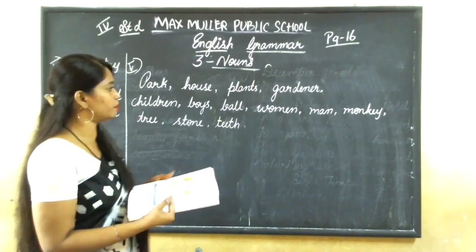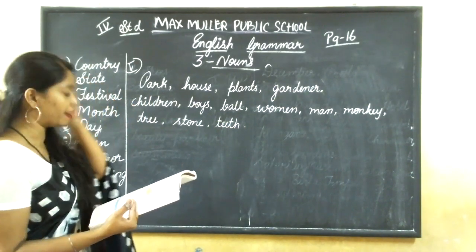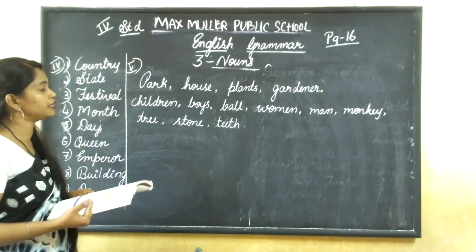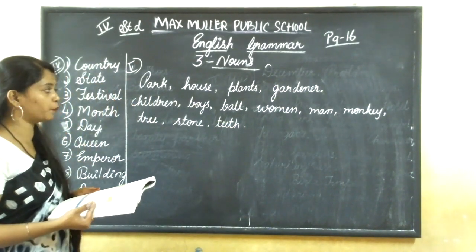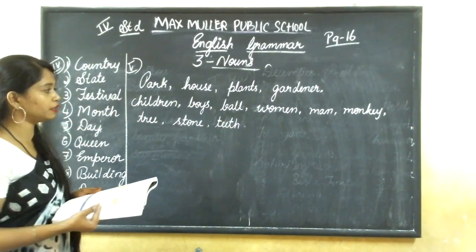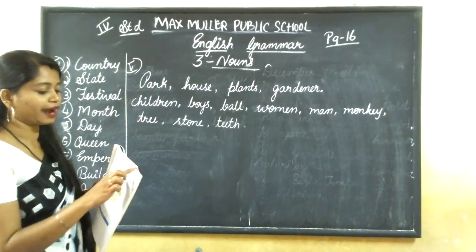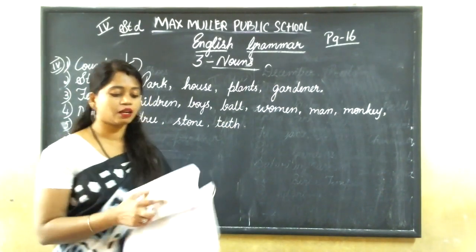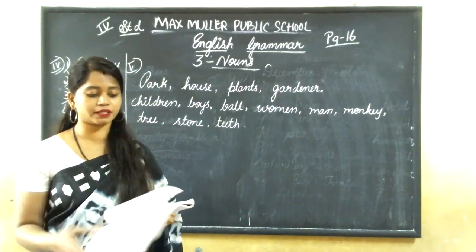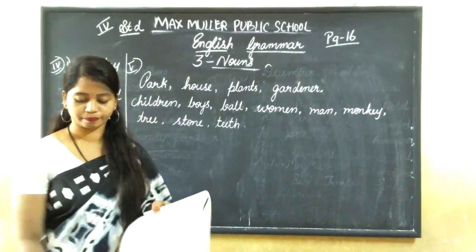Okay, these are the common nouns here. It is park, house, plants, gardener, children, boys, ball, women, man, monkey, tree, stone, and teeth. Okay, these are the common nouns present in this passage.